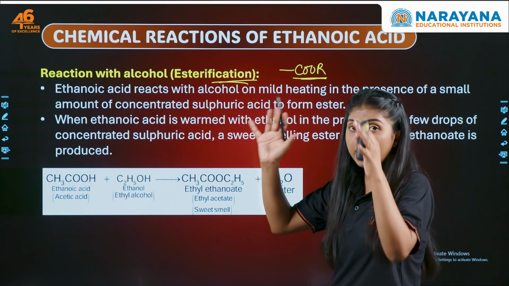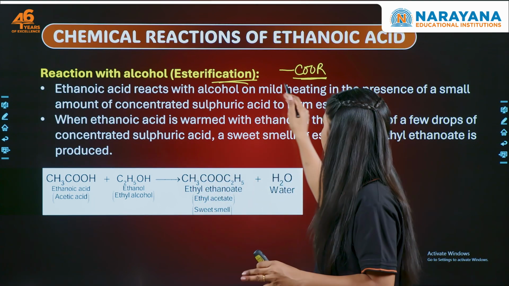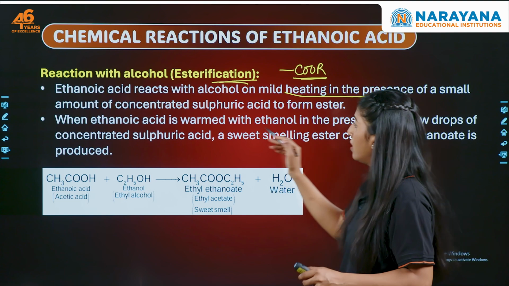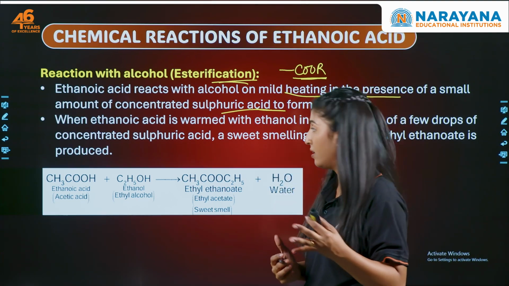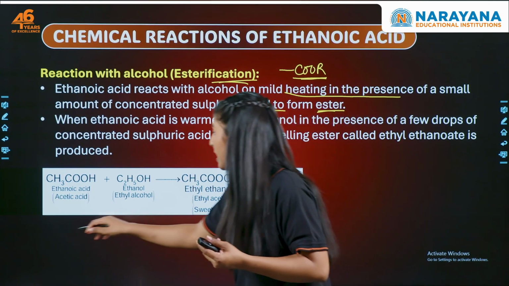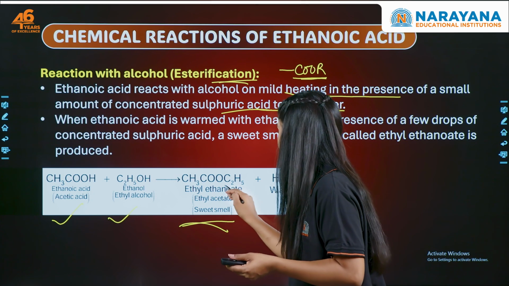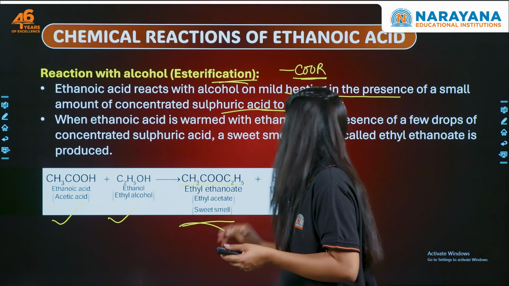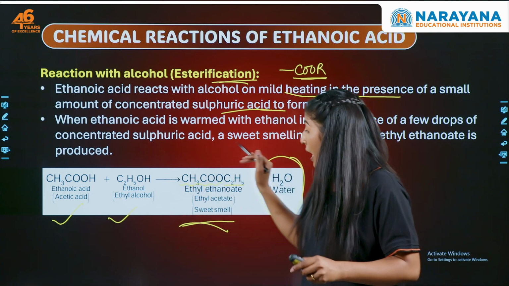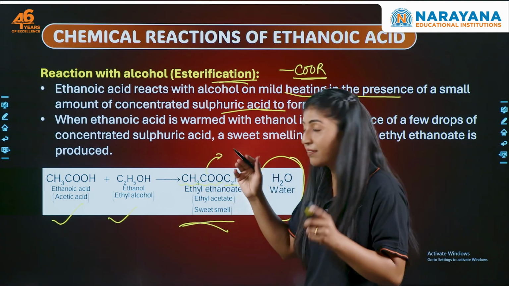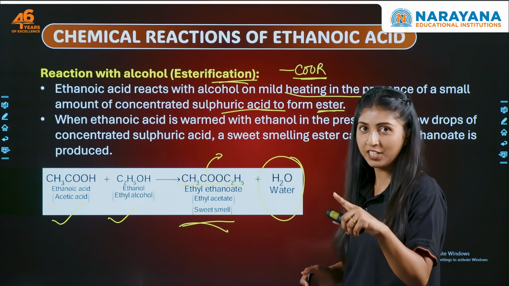Whenever ethanoic acid, which is an acid, and an alcohol combine, we get COOR, right? On mild heating in the presence of a small amount of concentrated sulfuric acid, it forms an ester, and esters have a very pleasant, fruity smell. So this is ethanoic acid, this is ethyl alcohol, and we get ethyl ethanoate and then water. So this is quite an important reaction. This is esterification. Now, this ester will react with sodium to form something else that we will discuss under soaps and detergents. So stay tuned till then.